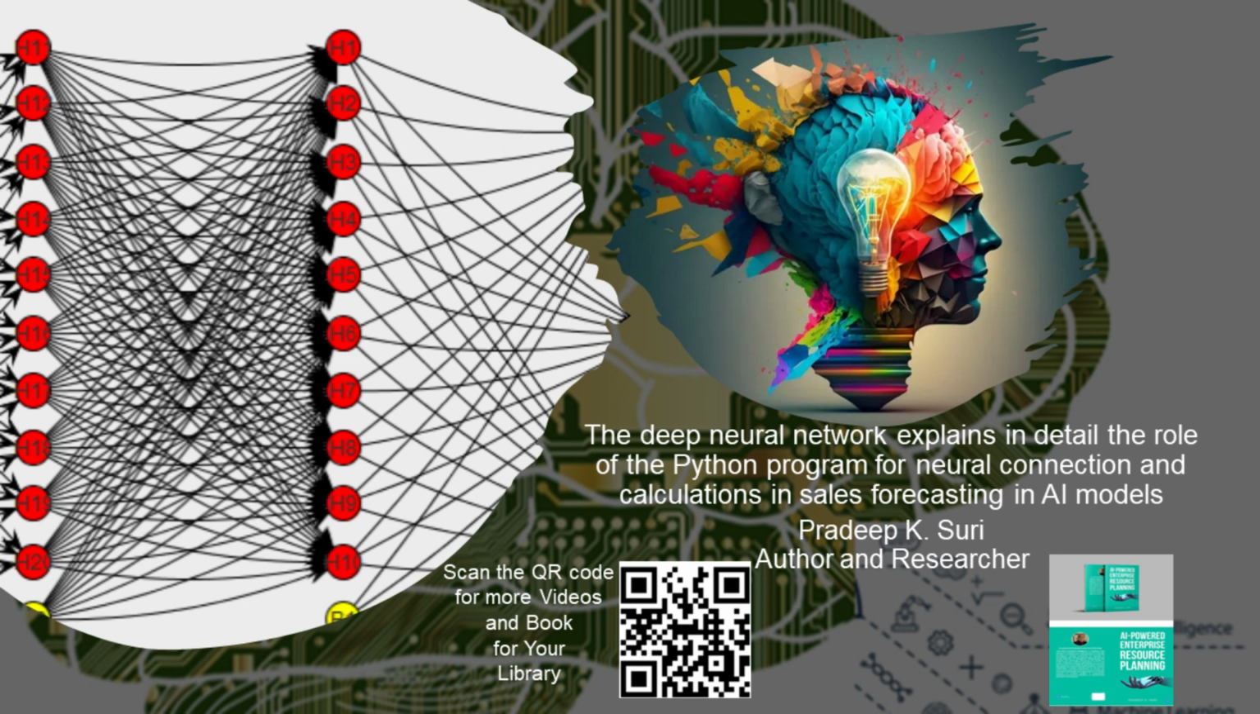3. Data splitting. The dataset is typically split into training, validation, and test sets using Python libraries like scikit-learn or TensorFlow's data pre-processing tools. These subsets are essential for training, validating, and evaluating the model. 4. Model architecture. Python's deep learning frameworks such as TensorFlow or PyTorch are used to define the architecture of the DNN. This includes specifying the number of layers, the type of layers, example dense layers, LSTM or CNN, and the number of neurons in each layer.